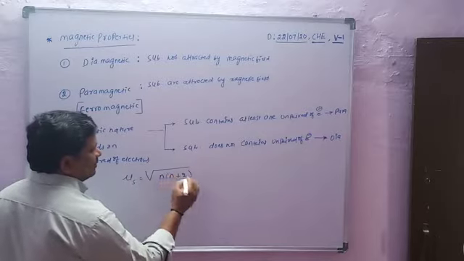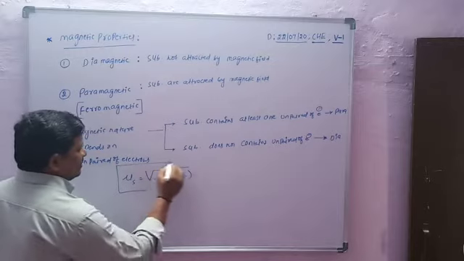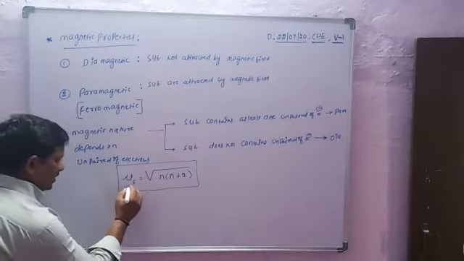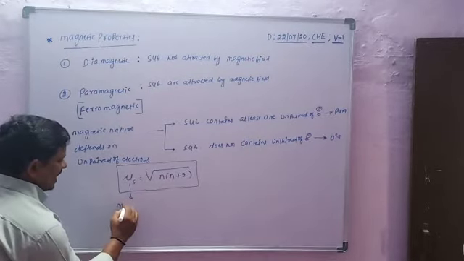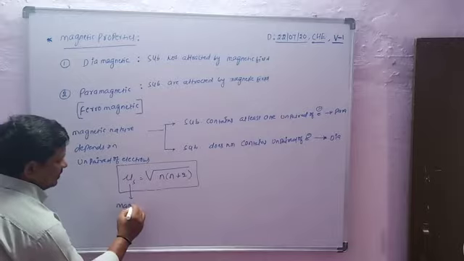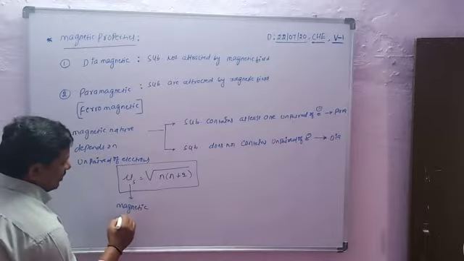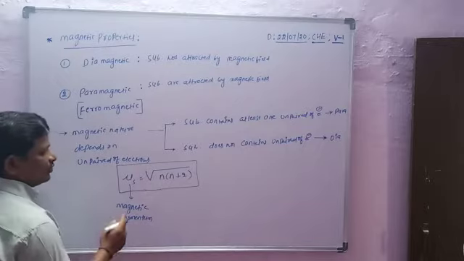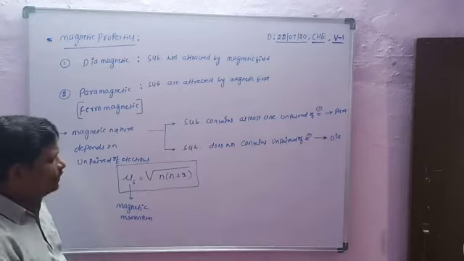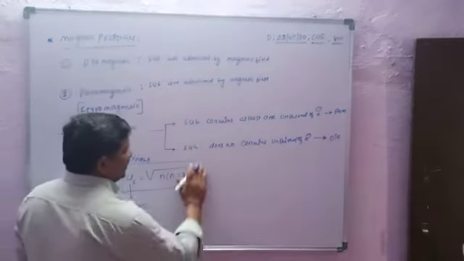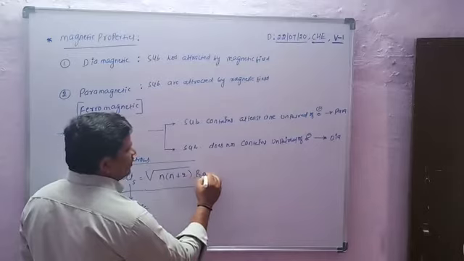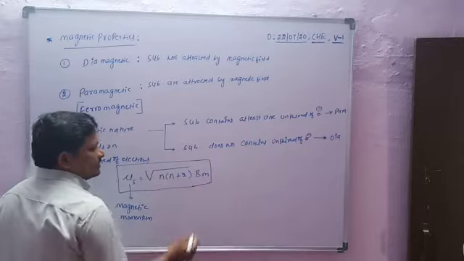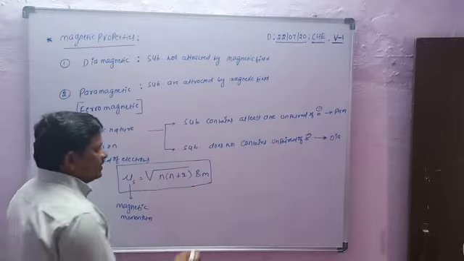This formula is used to calculate the magnetic moment, wherein mu s is the magnetic moment. Its unit is Bohr magneton, BM, the Bohr magneton unit.